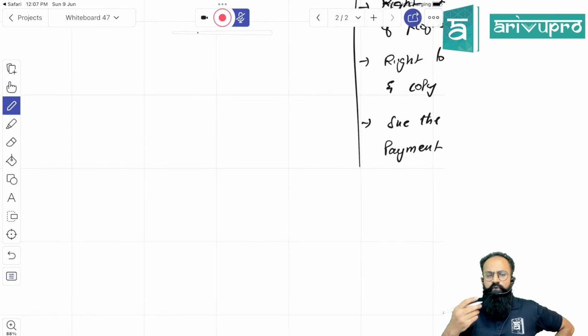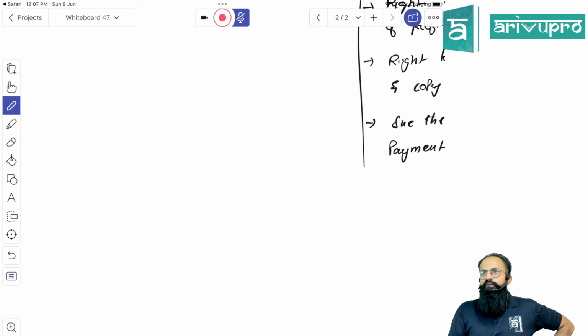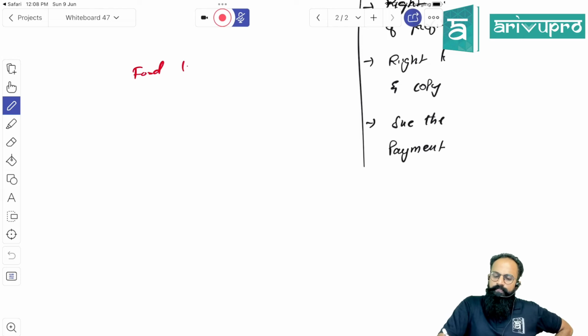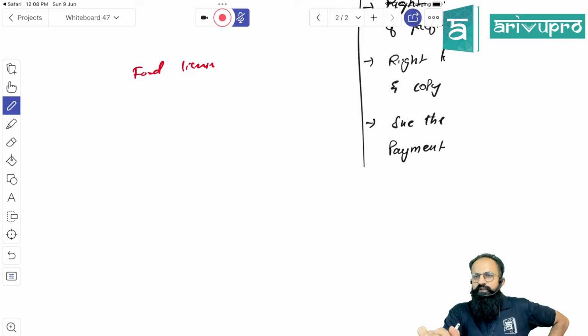For example, if you want to start a hotel in India, there are so many licenses you need to get. One of it is the food and safety license. You need to get shop and establishment, and there is one more license. Just imagine a sandwich shop. He needs to take shop and establishment, GST registration, and the food and safety license.